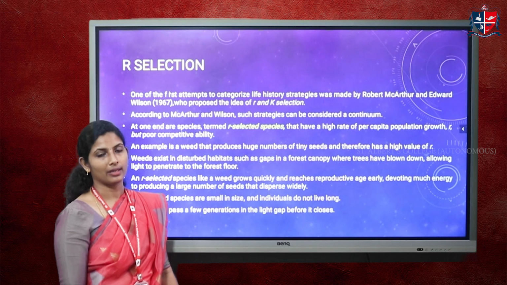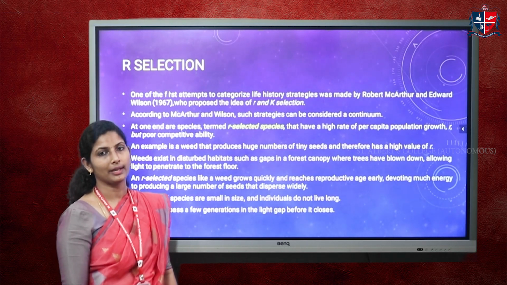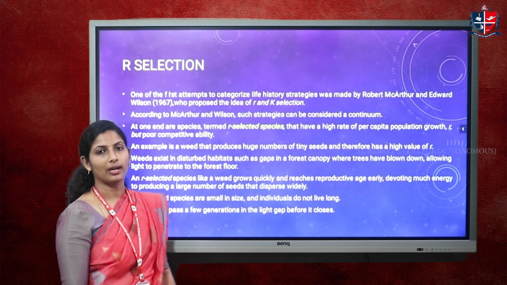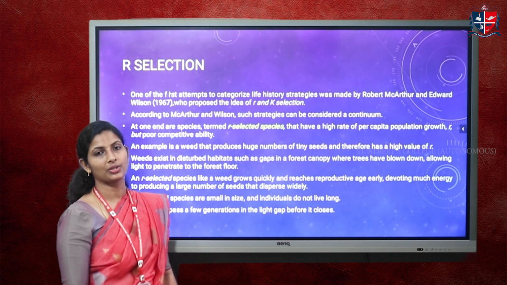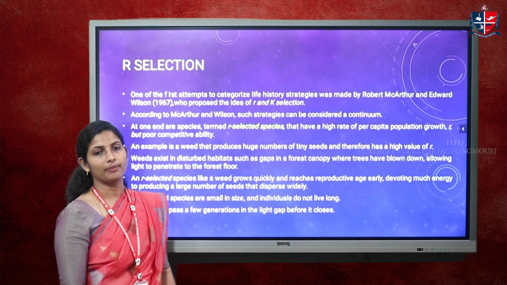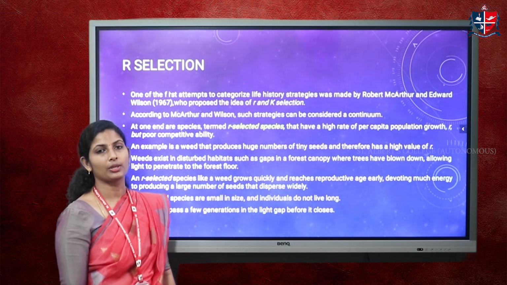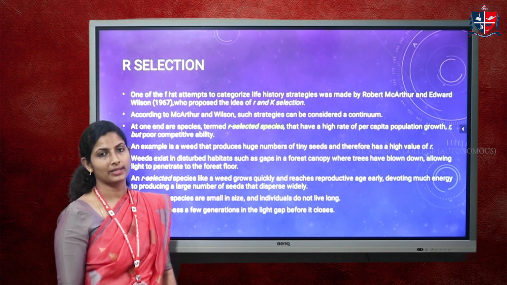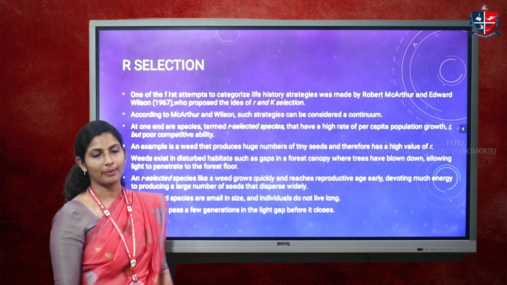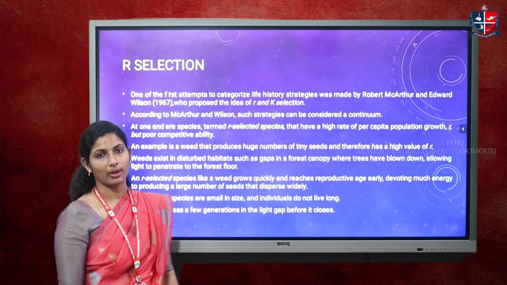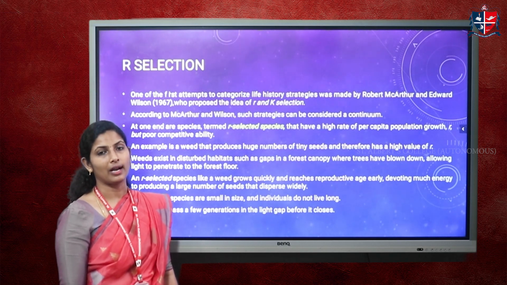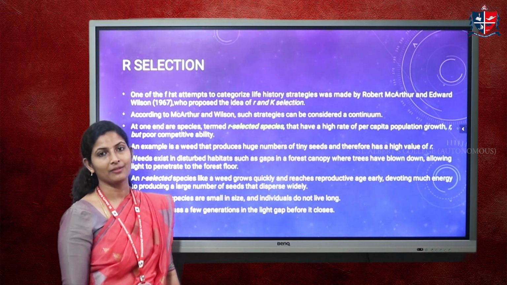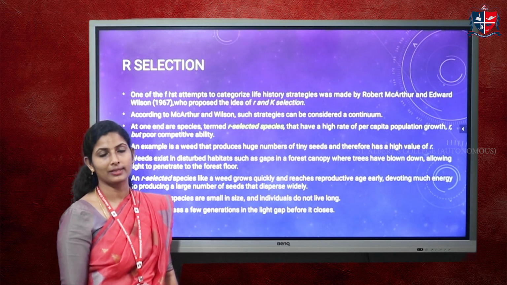R selection is a term coined by MacArthur and Edward Wilson. These two scientists divided organisms into R selected species and K selected species based on their life strategy. R means per capita growth rate, which is denoted by the small letter r. R selected species are those organisms which have a very high per capita growth rate, but poor competitive ability. Hence, they are called R selected species. The best example is the beets.